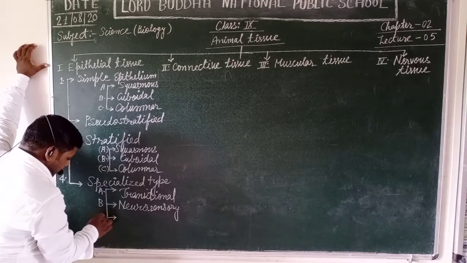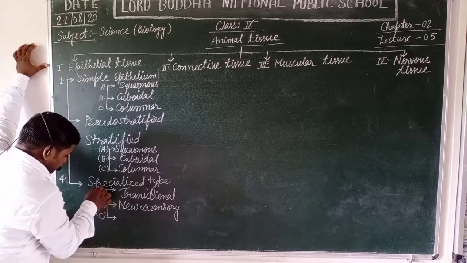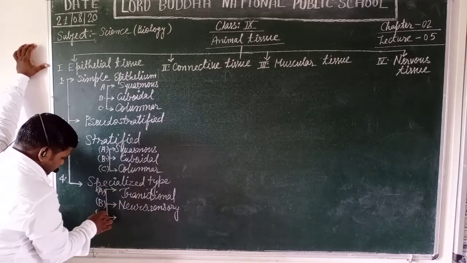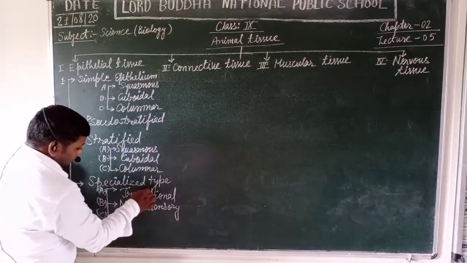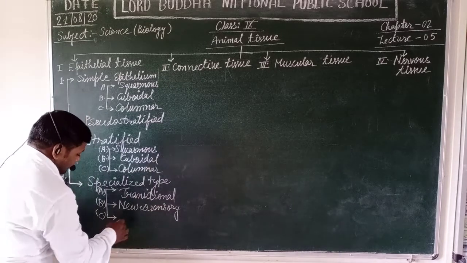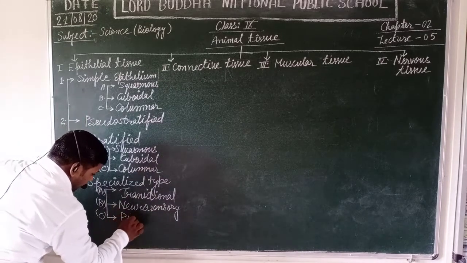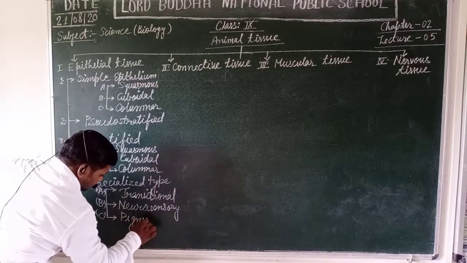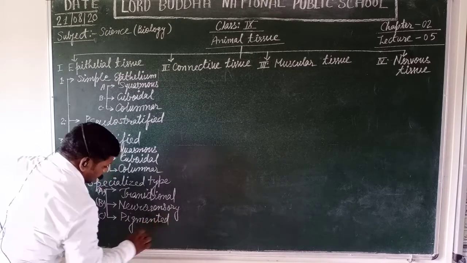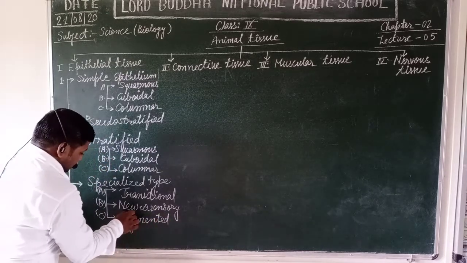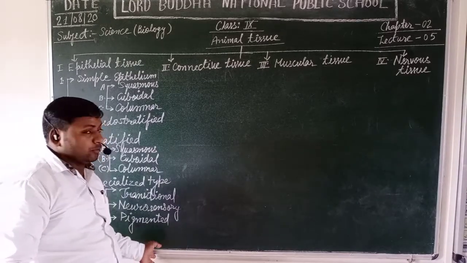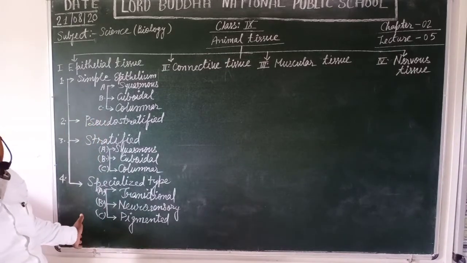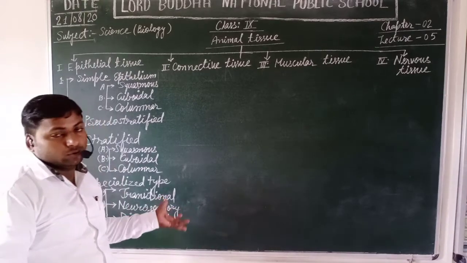And the third one is pigmented epithelia. It contains melanocyte proteins that provide particular skin color to different parts of the body.